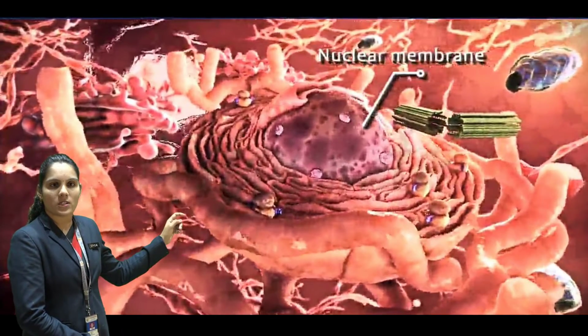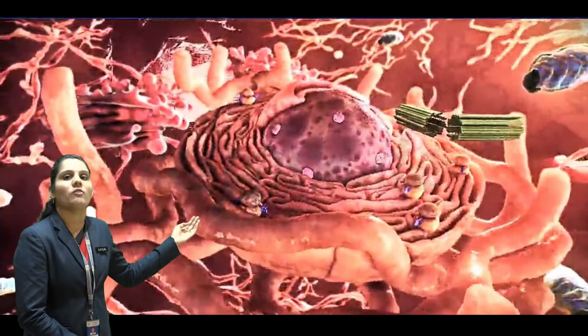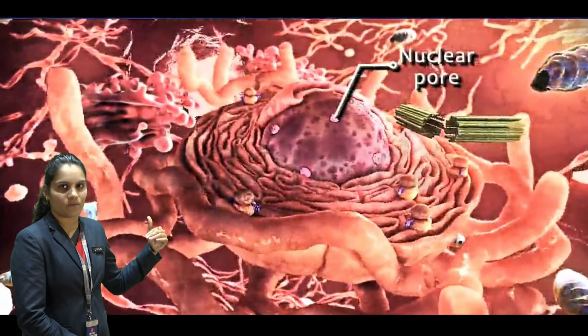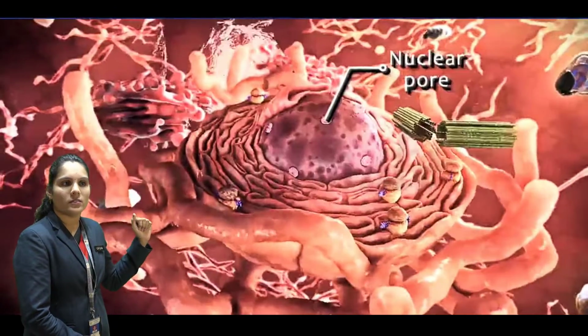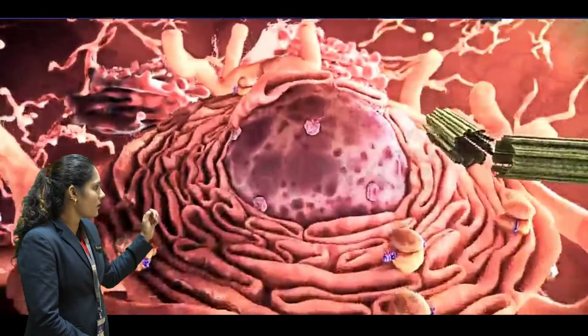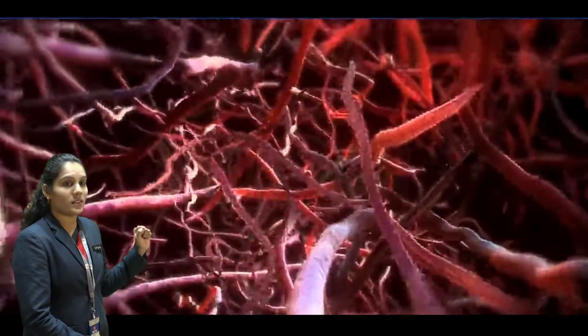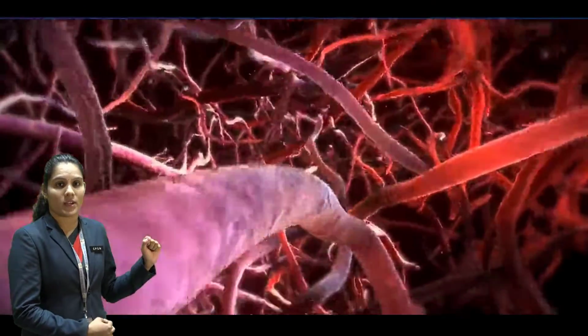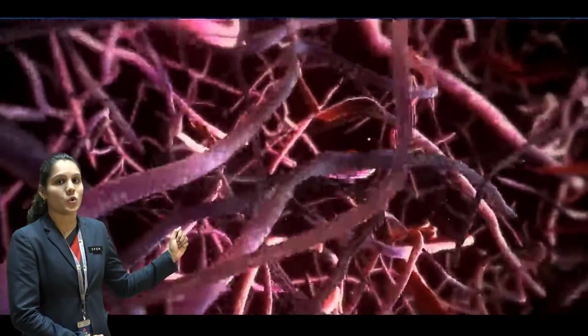So the pores allow particles to move inside the cell and outside the cell. Okay. Now let's jump inside the cell. See, inside the nucleus, what is present? Take a close look inside the nucleus. You can see an interlocked, thread-like structure and mass present inside the cell.